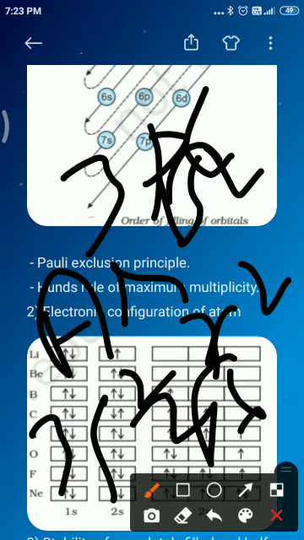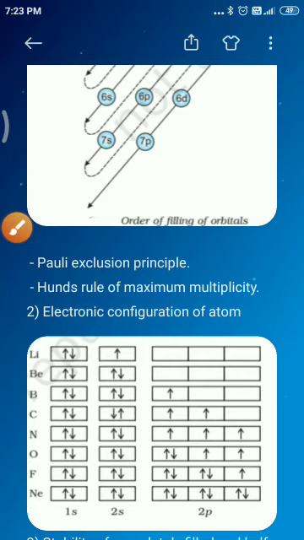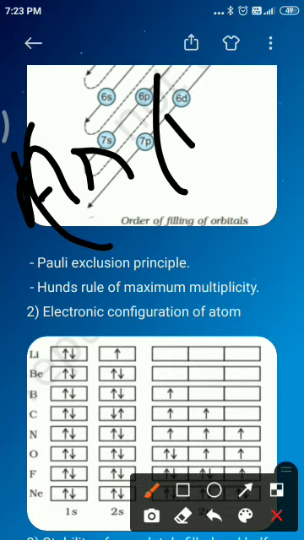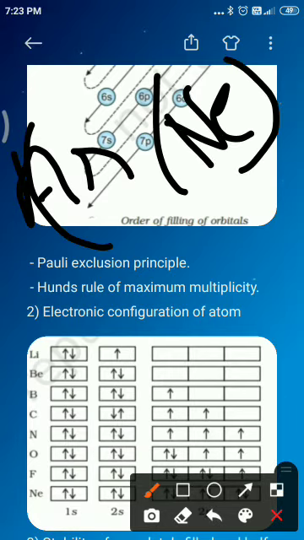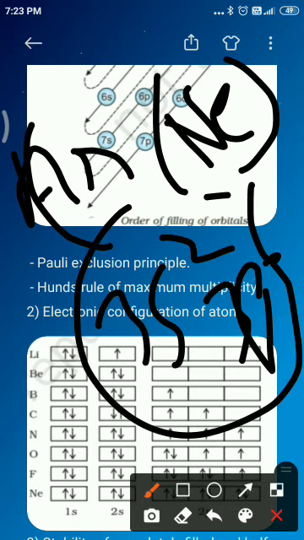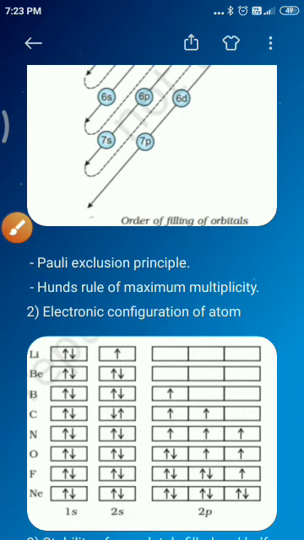Okay students, in the simplified form we can write it like this. Argon: bracket neon close the bracket, and you can write 3s2 and 3p6. The last two subshells we have to write with that. This is the simplified form of the electronic configuration of sodium and argon respectively.